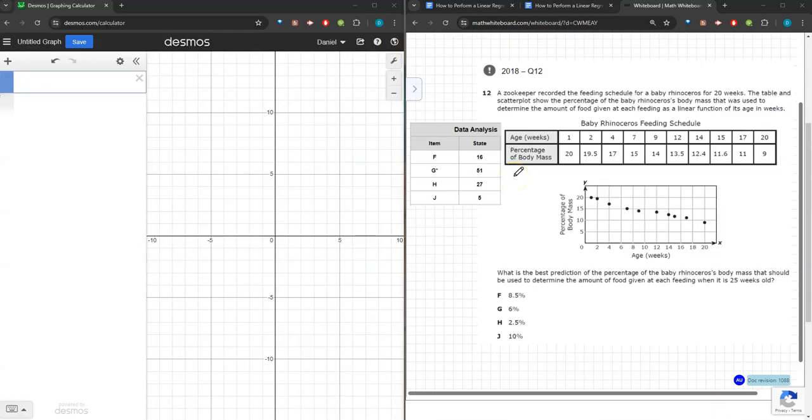Our second problem today is question 12 from the 2018 Algebra 1 STAR exam, and you'll notice that this is an important question to talk about. Based on the data analysis, 51% of students answered this question correctly.